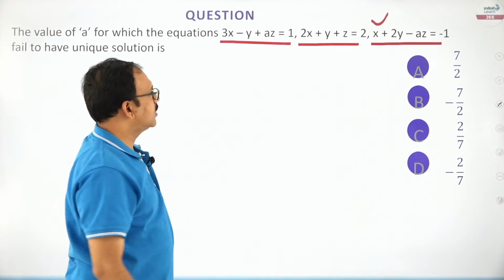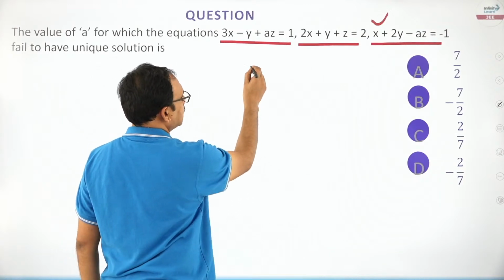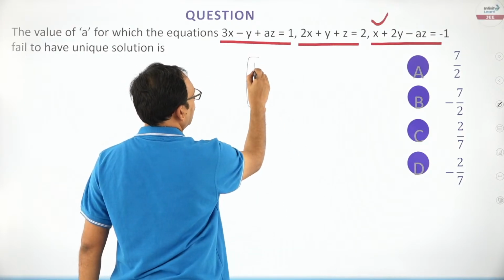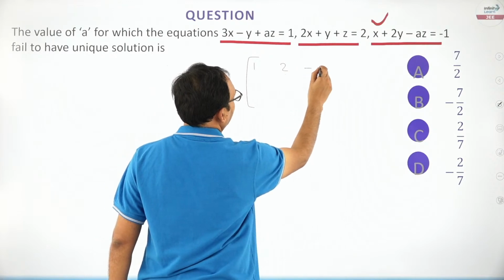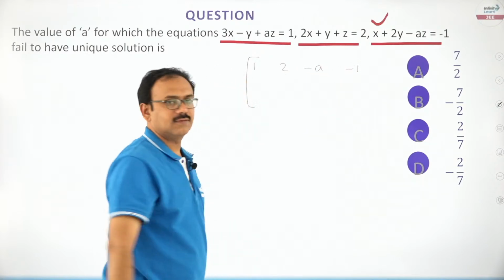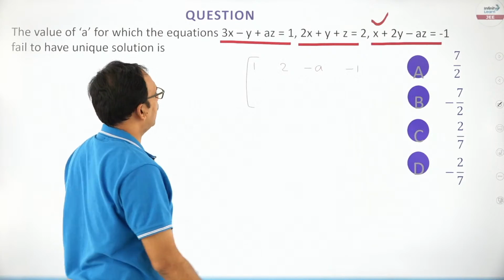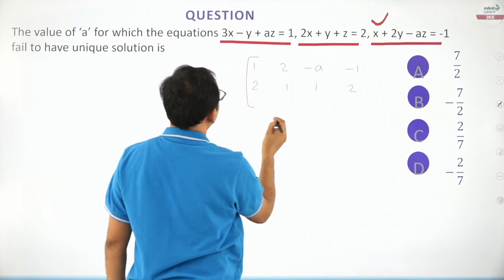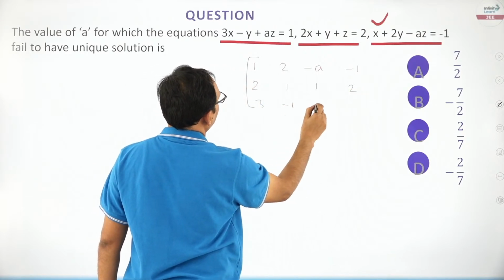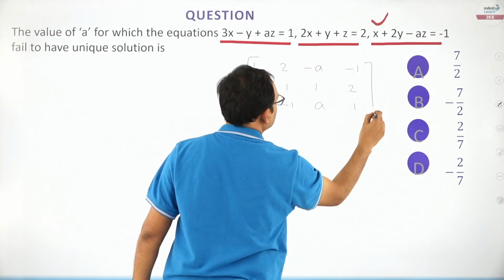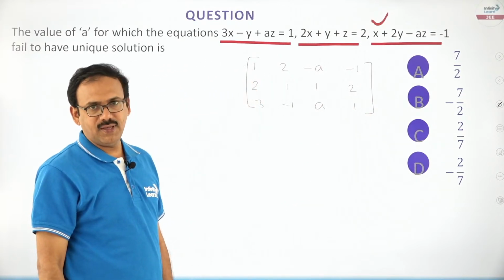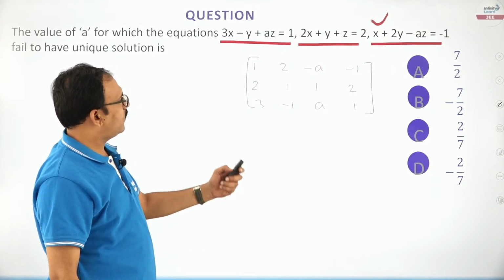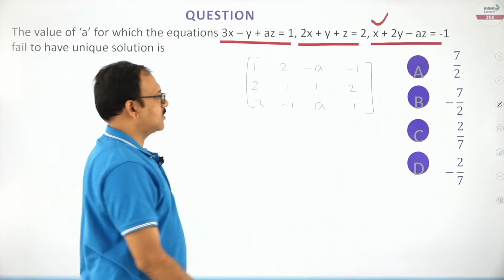Of these, this equation has x coefficient 1, so I will take this equation first. So friends, you just consider the augmented matrix. So this is 1, 2, minus A, minus 1, right? In the same way, here the second one I take 2, 1, 1, 2. Third one 3, minus 1, A, 1. This is the augmented matrix A by B, dear friends. So 1, 2, minus A, minus 1; 2, 1, 1, 2, like this, right, dear students.